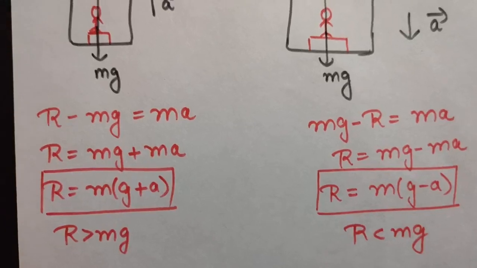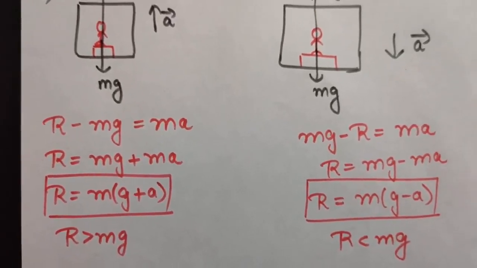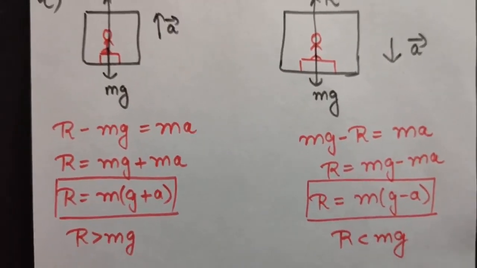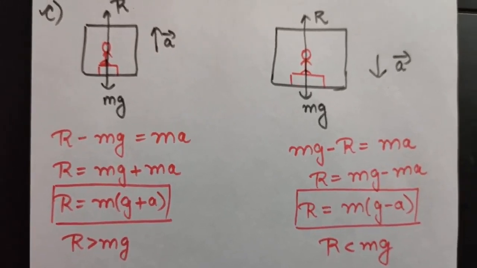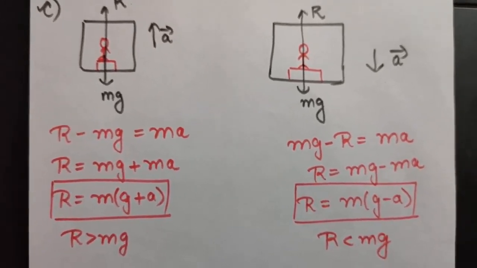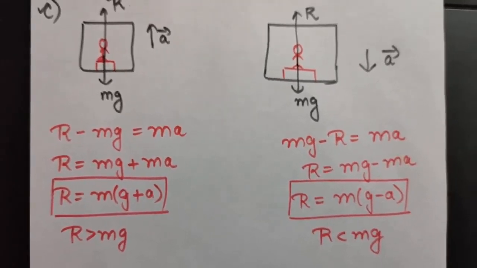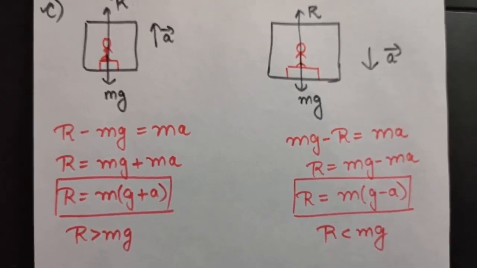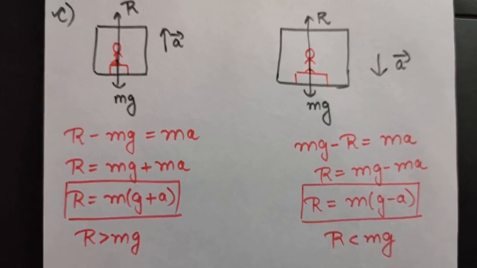Okay, so I am giving you one case as your homework. The case is: if the lift is going downward in free fall, that is, it is going under gravity only, you have to calculate what will be the apparent weight in that case. Try to do it yourself. In the next lecture, we'll see what will happen. So you can do this question, that is, when a lift is going downward in free fall.